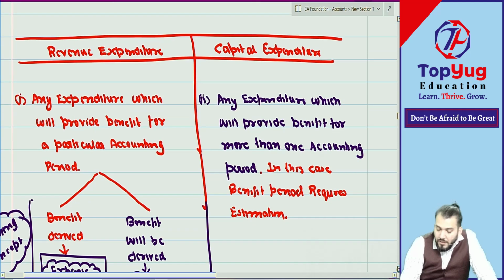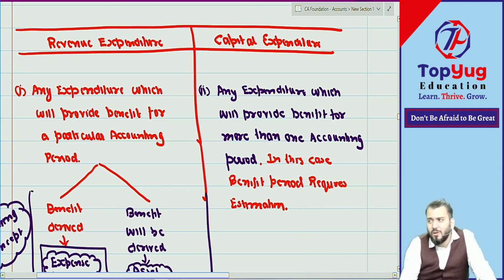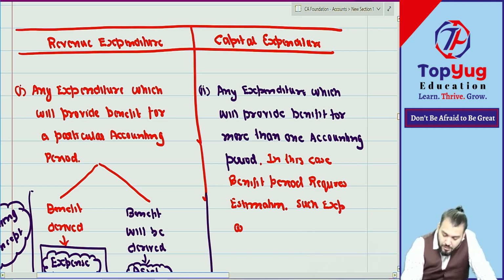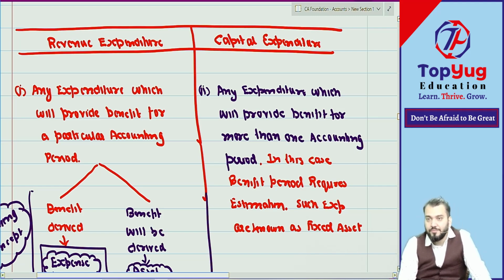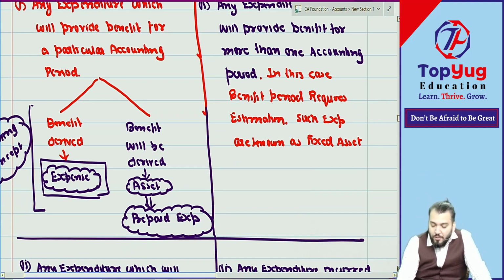Estimation. Can I say such expenditure we call it fixed assets? Normally these capital expenditures are known as fixed assets, correct? If you have space, write down: such expenditure are known as fixed asset. Understood? Correct. This point I hope you have understood now.